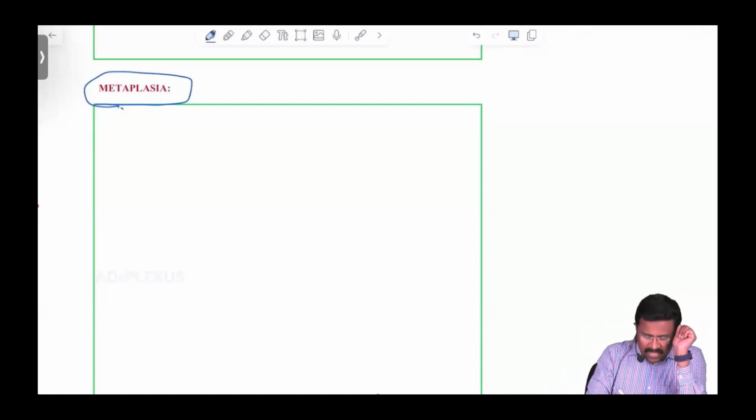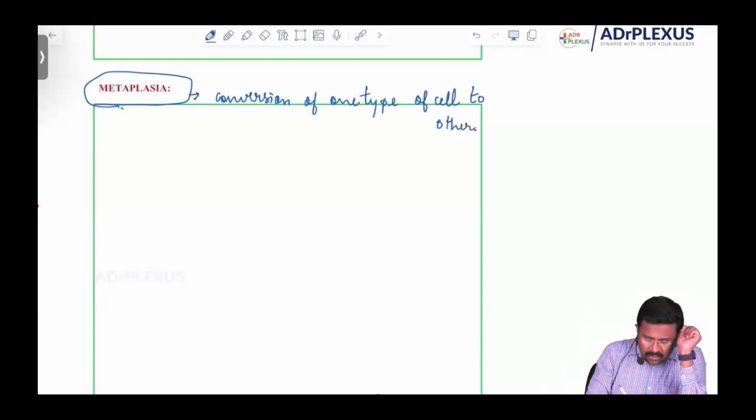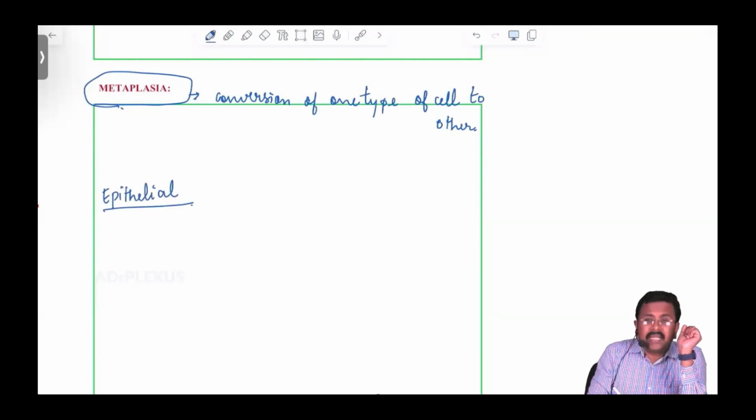Similarly, metaplasia is what I told you: conversion of one type of cell to another. So there are two types of metaplasia. One is called epithelial and the other is called mesenchymal.